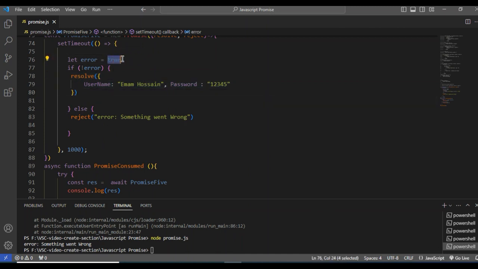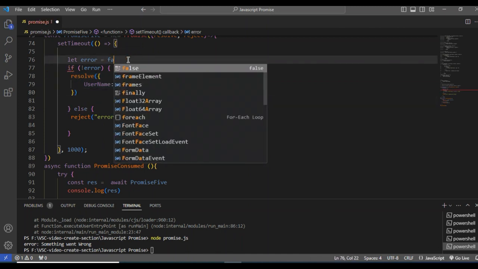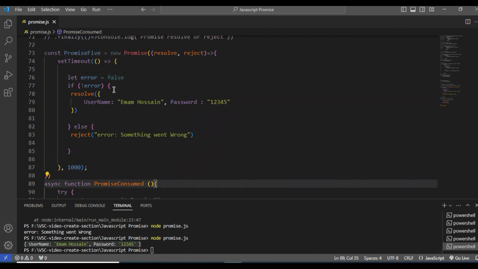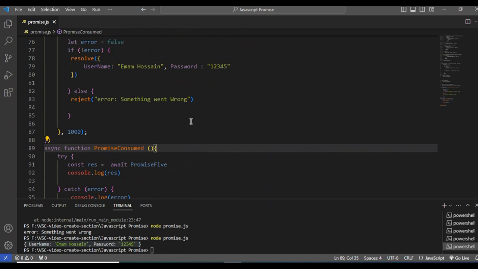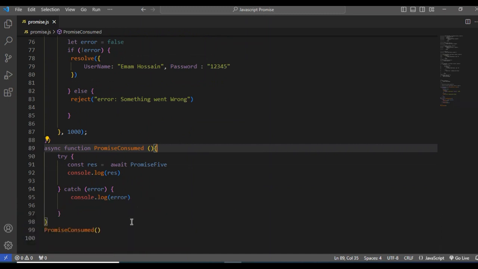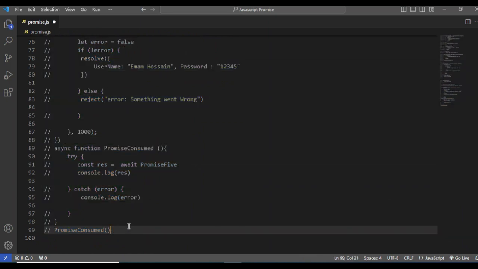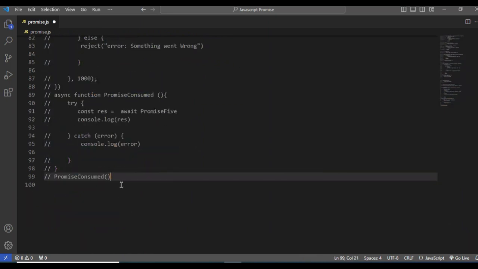But if I set this error to false, then you will understand. Okay, our promise will be complete. Yeah, the promise will be complete. This is the way promise works. That's fine. Okay, so now I am going to show you a real example of exactly how a promise works